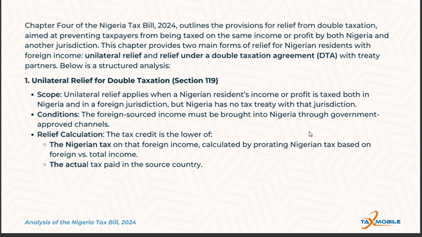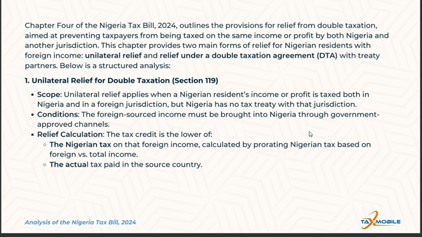Now, Chapter 4 of the Nigerian Tax Bill 2024 addresses one of the most pressing issues for taxpayers with cross-border income, which is double taxation. Double taxation occurs when the same income or profit is taxed by both Nigeria and another jurisdiction, leading to an excessive tax burden. To mitigate this, Chapter 4 introduces mechanisms to provide relief for Nigerian residents earning foreign-sourced income, ensuring fairness and compliance with international tax practices.